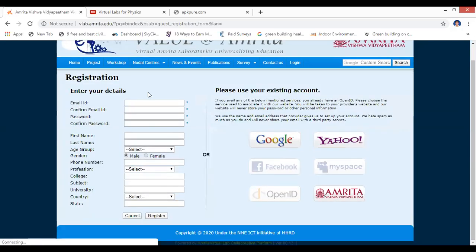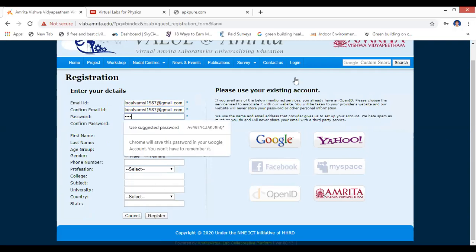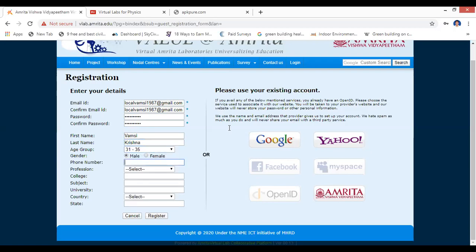Let me enter the data over here: my email ID, and confirm email ID. We can paste it also here. You can use your existing account also if you have one in Gmail, Yahoo, Google and so on. First I register with this website by entering my first name, age, phone number and so on. If there are any updates, we will share them with you. Then location and my college.